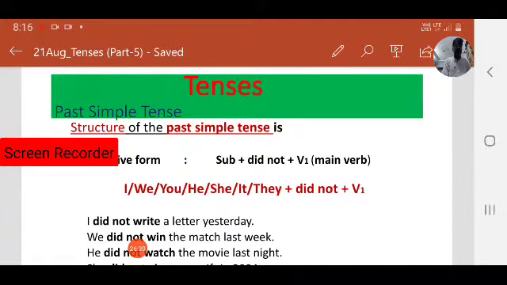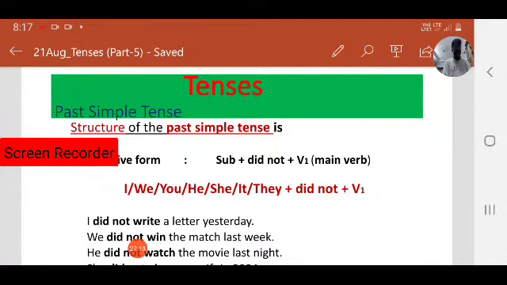Here, what is the negative form? Subject plus didn't or did not plus main verb or V1. Keep in mind while writing the negative form of the past simple, always remember the structure: did not plus V1, not V2. Only in positive form we use V2 or past form of the verb. Coming to negative form of the past simple, we use V1. Before that we have to write did not or didn't.